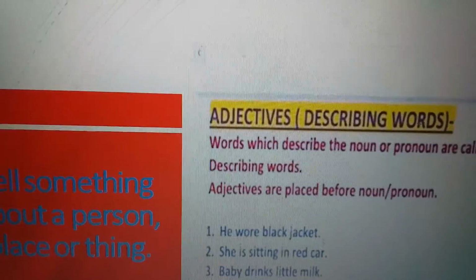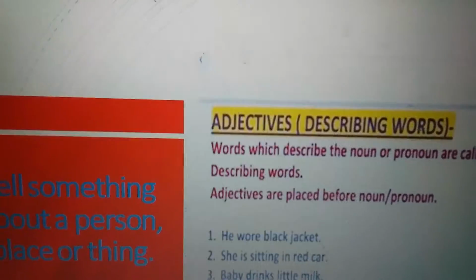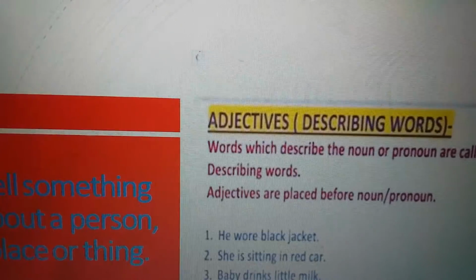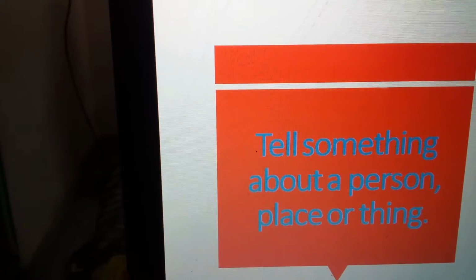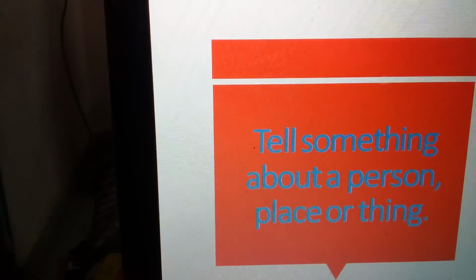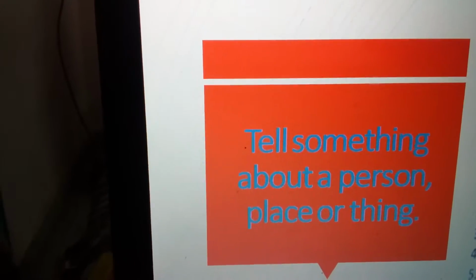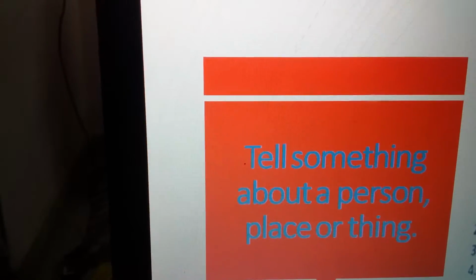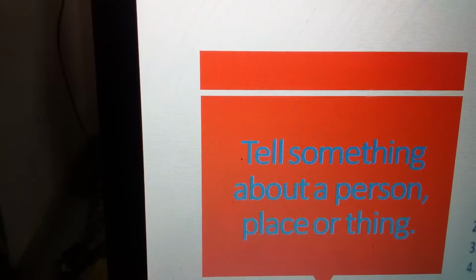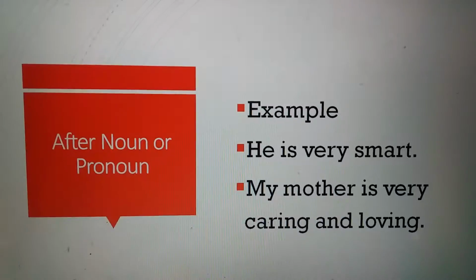Little milk. So little is an adjective of quantity. So remember, an adjective always tells something about a person, place or thing. It may tell the quantity, quality, number and other things. So let's discuss in detail.